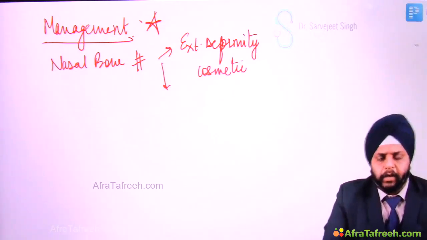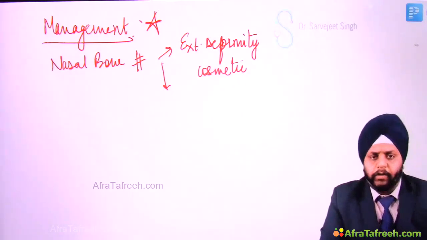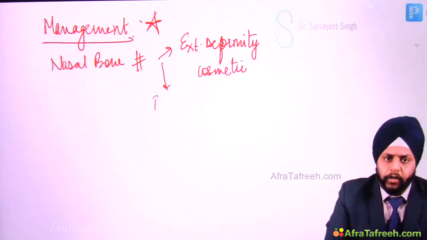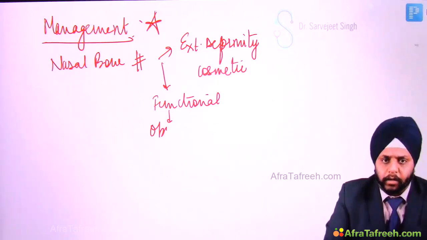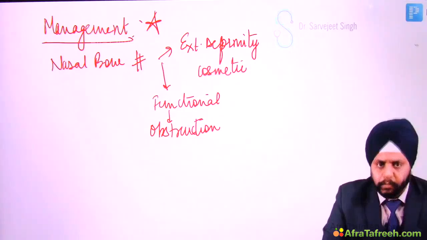Number two, the patient has an internal septum deviation also. So nasal bone fracture can also cause a septum deviation. Now there is a functional deformity, that means he is not able to breathe, obstruction. So if there is a nasal obstruction, you have to take care of that also.